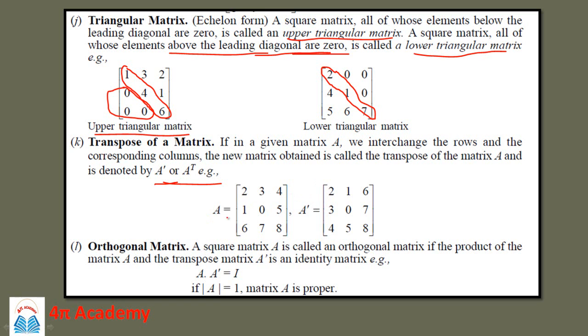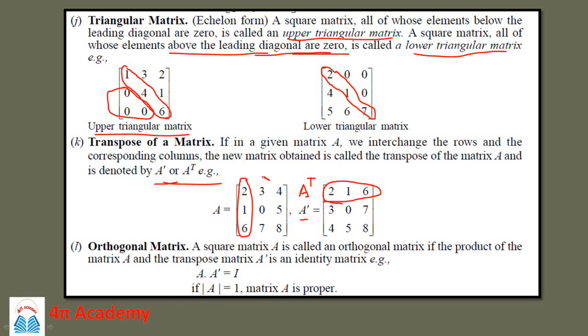So if you have the matrix A like 2 3 4, 1 0 5, 6 7 8, then the A transpose is represented by A dash, or it is also represented by a symbol like A with a T at the top of it. So that will be equal to, here you have to completely replace the column by row. So this column will take the form of this row, which is 2 1 6.